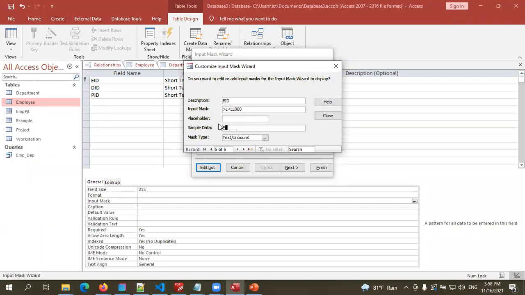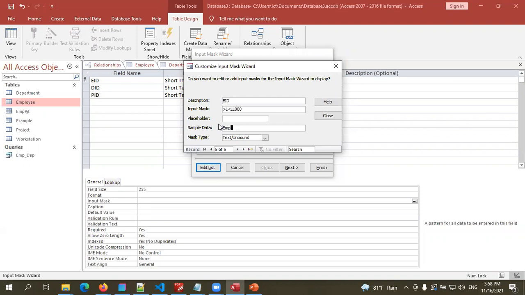Now I am going to type a capital letter. My shift capital letter is what I'm typing now, but you can see a simple letter is entered. So whatever letter we enter, capital or simple, according to the defined input mask, the first letter will be a capital one and the other 2 will be simple ones.